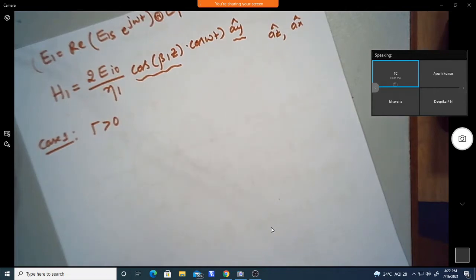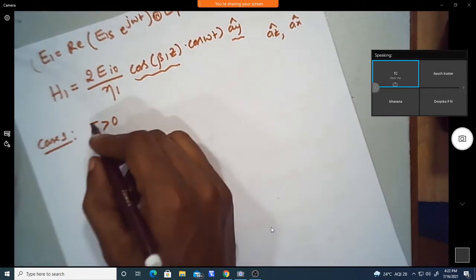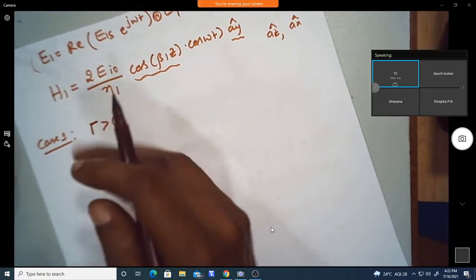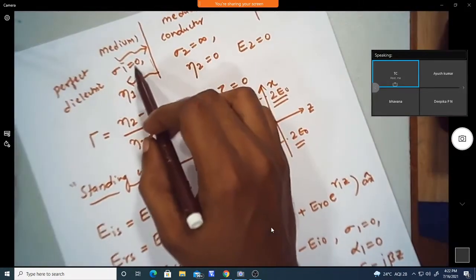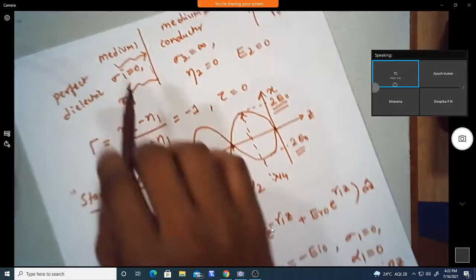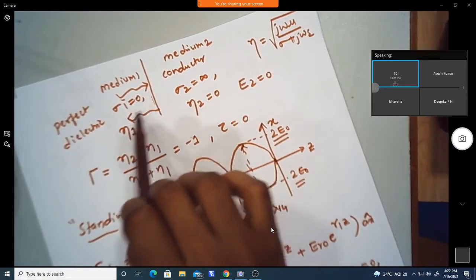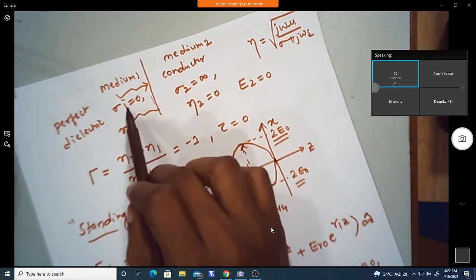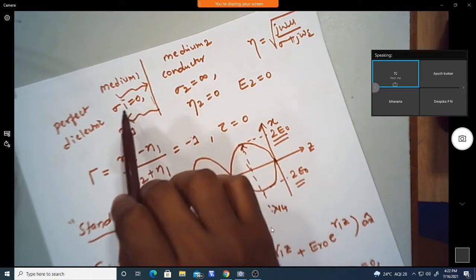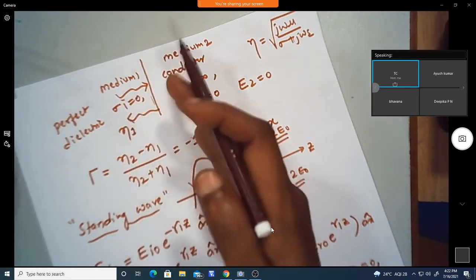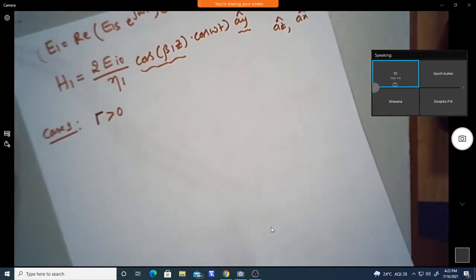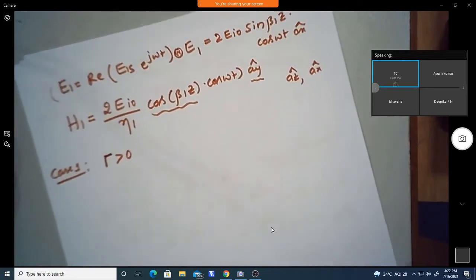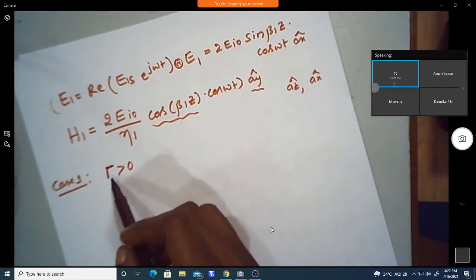If we have some reflection, gamma greater than 0 means the medium is not homogeneous, that is, the medium is not matched to reduce or nil the reflection. Gamma is 0 in the sense that the medium is homogeneous, there is no disturbance at the interface. If gamma is greater than 0, then there will be some reflection. Based on this gamma value, we can know how much reflection is happening.